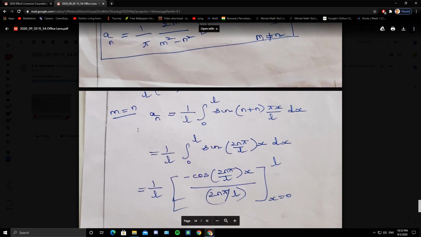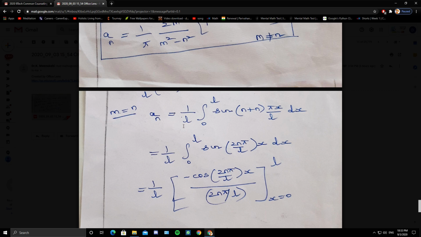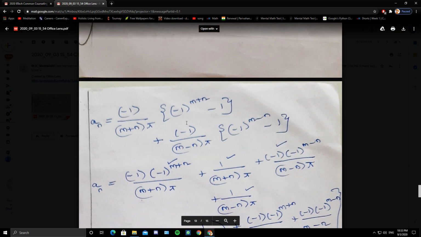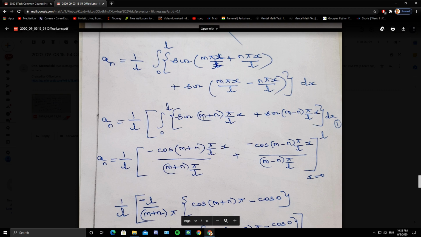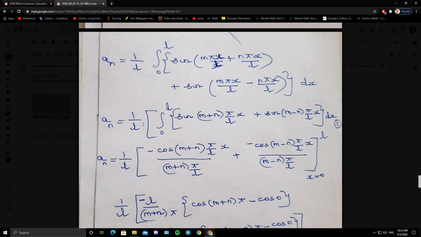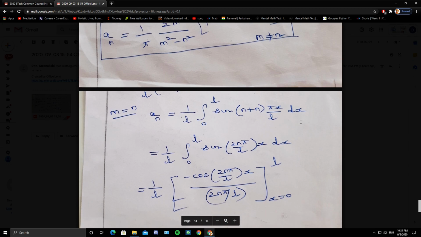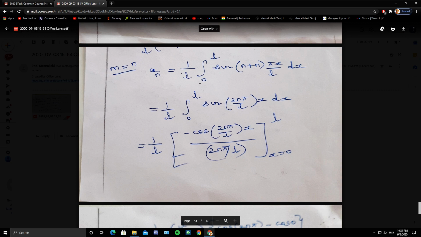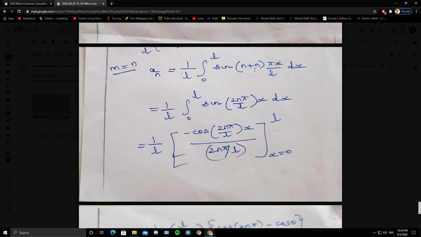When m equals n, an is 1 by L. When m equals n, you see here, 1 by L integral 0 to L, m plus n will become 2n, and m minus n is 0. So you have 1 by L integral 0 to L sine of (n plus n) pi x by L, that is 1 by L integral 0 to L sine of 2n pi by L x.